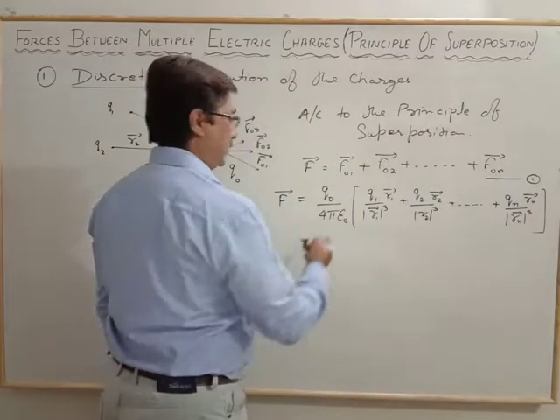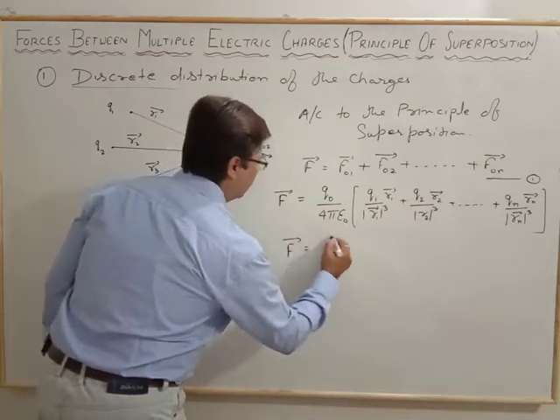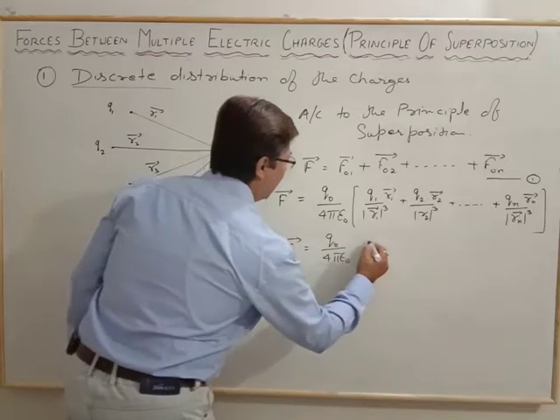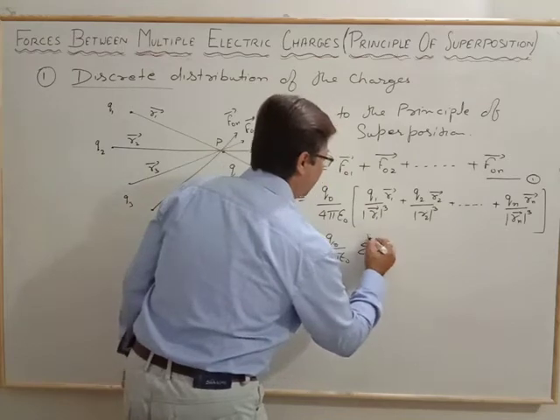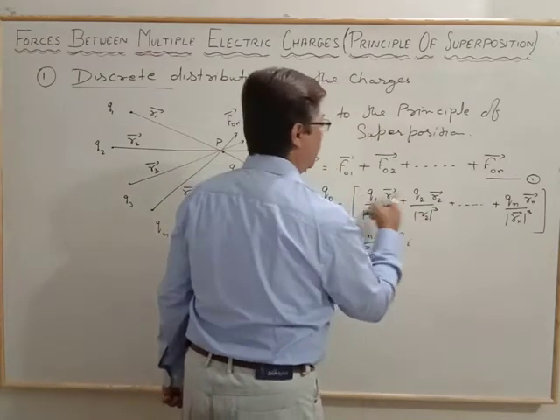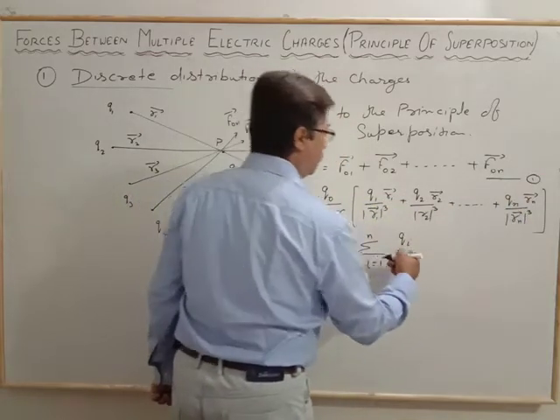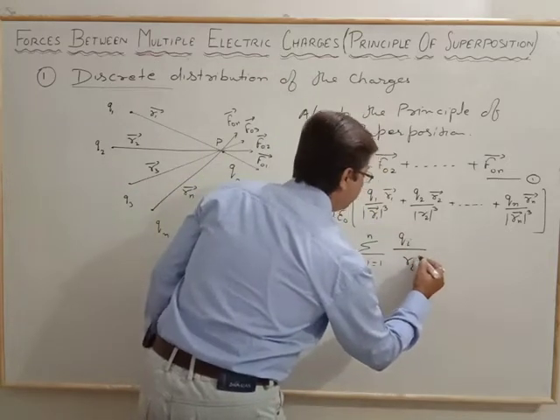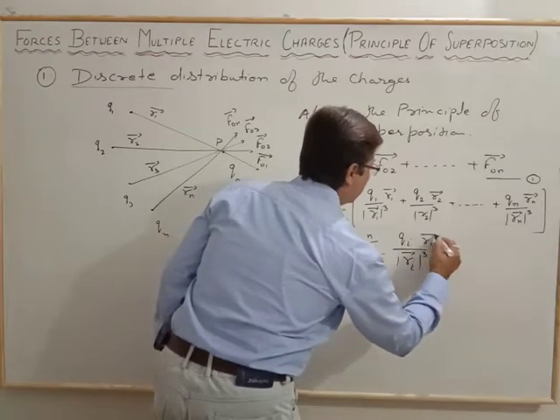Or we may write it in this way: the F vector is equal to the common Q naught by 4 pi epsilon naught, and the summation of all these, with i from 1 to n, of Qi by the magnitude of the Ri position vector whole cube, times the Ri position vector.